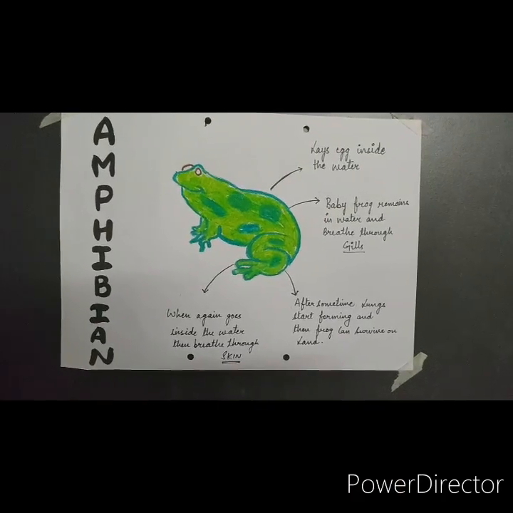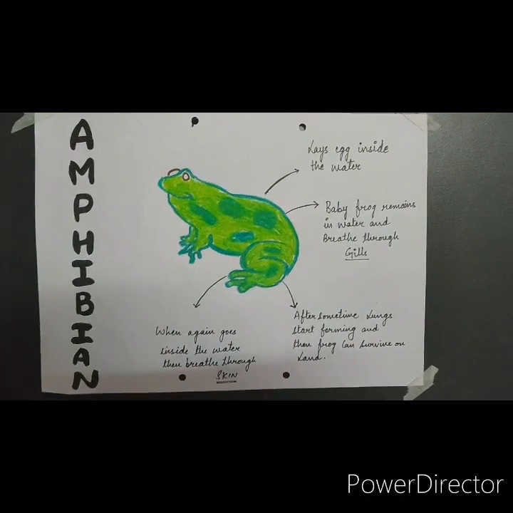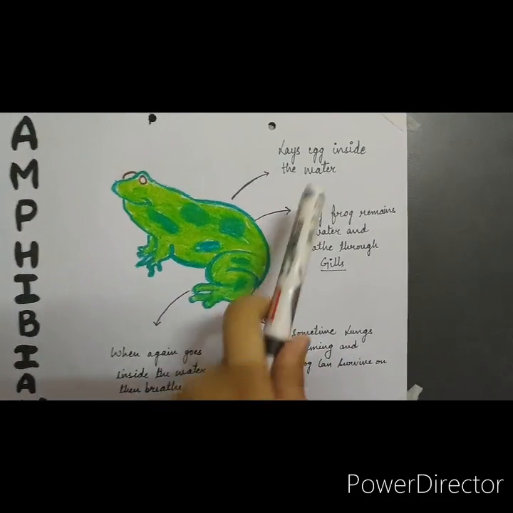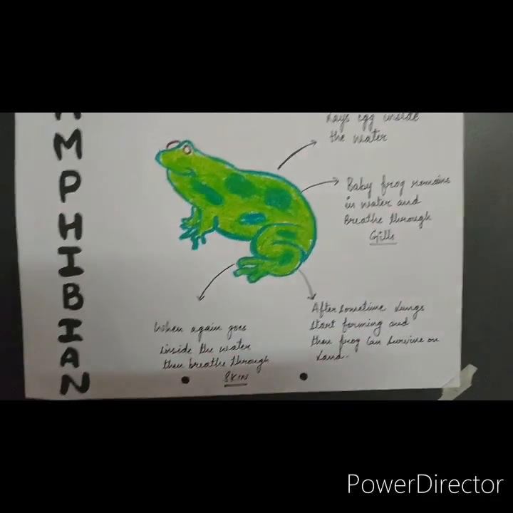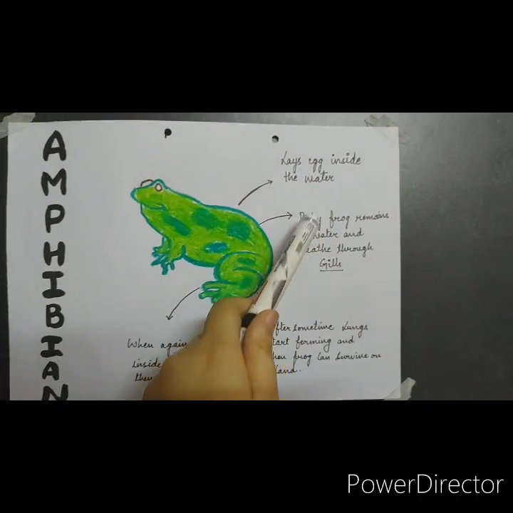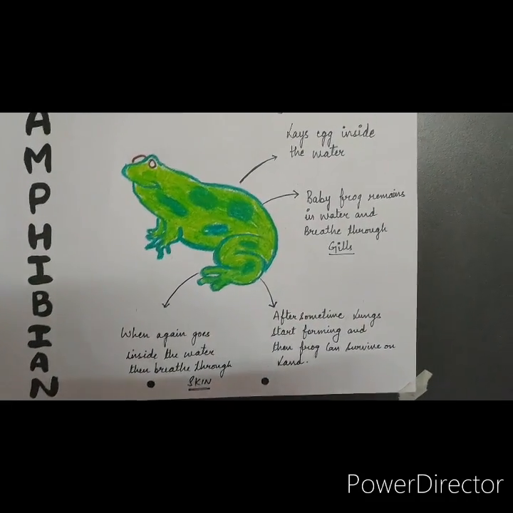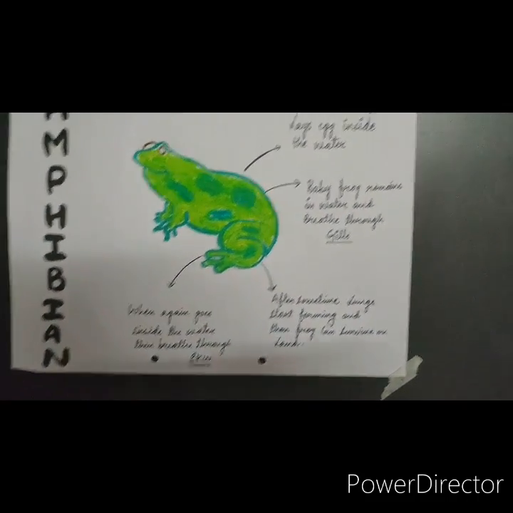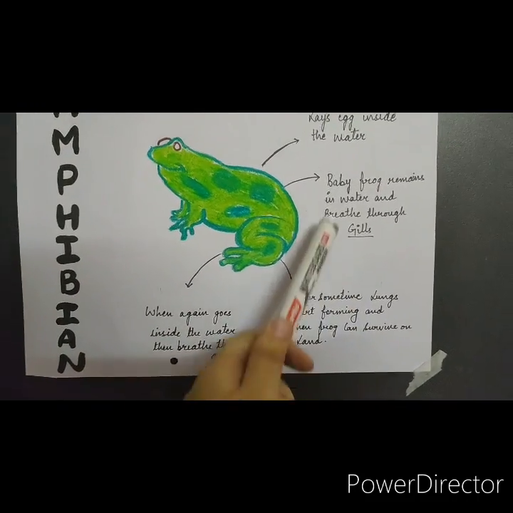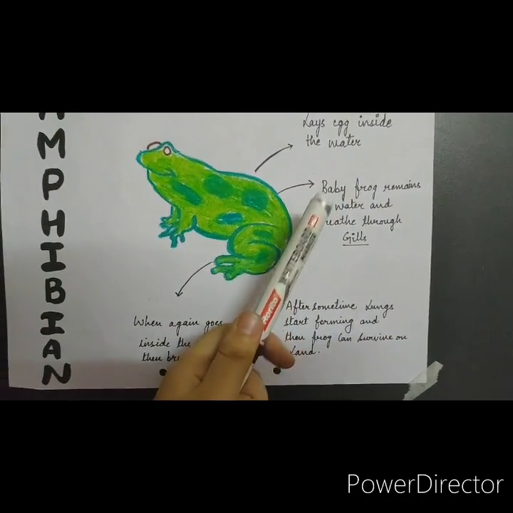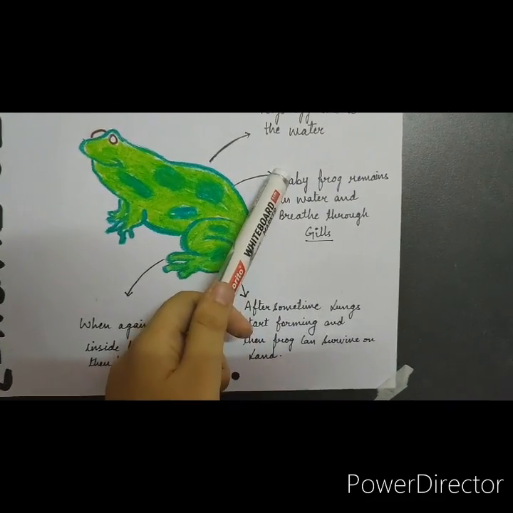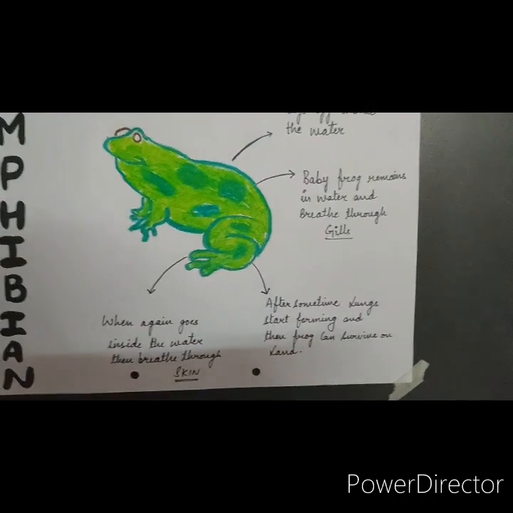Now we will understand amphibians with the help of one example, that is the frog. A frog lays eggs inside the water. Most amphibians lay eggs inside the water. As they lay eggs in the water, the baby that comes out of the egg will remain in the water, and it will breathe through gills. That means a baby frog breathes through gills.